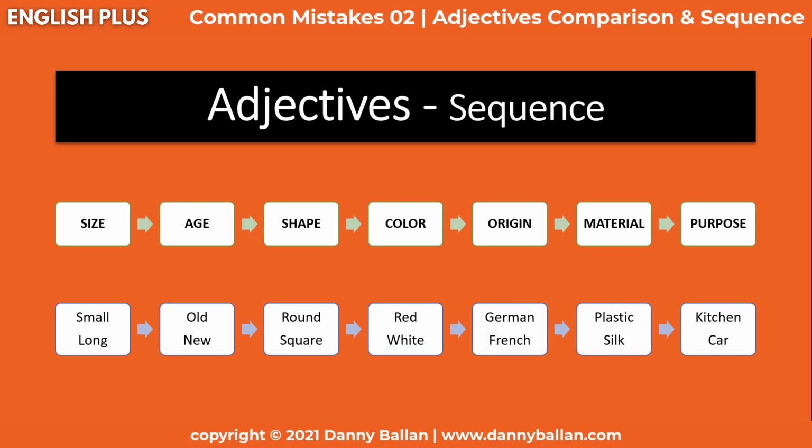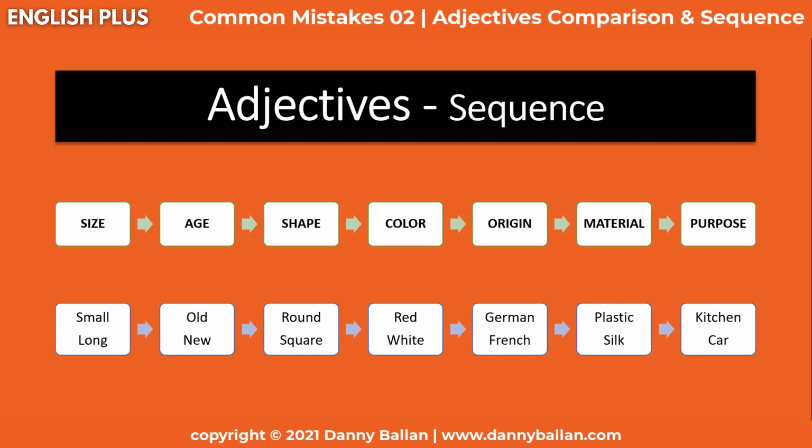And another example we can say about the shampoo, for example, a new German car shampoo. So a new, that's the age, German, that's the origin, purpose, that's for cars, not for the hair. It's not hair shampoo. That's a purpose adjective, and then shampoo.